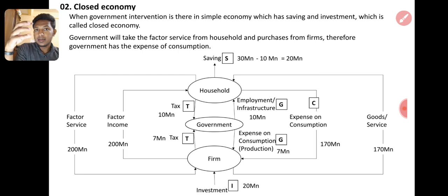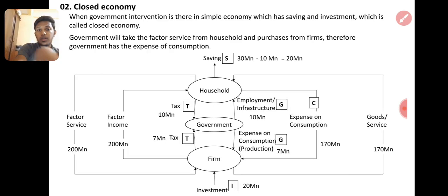I took the same figures to understand easily. If different figures are there, it will automatically change. So saving will also change, expense will also change. Automatically it will be tallied, right?